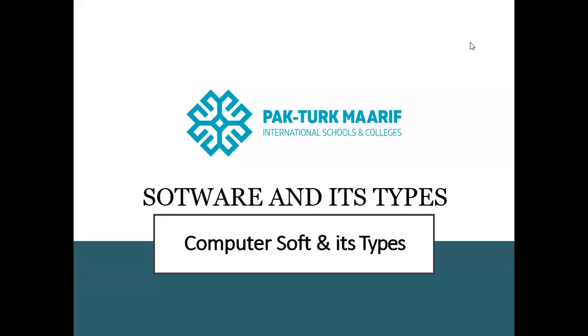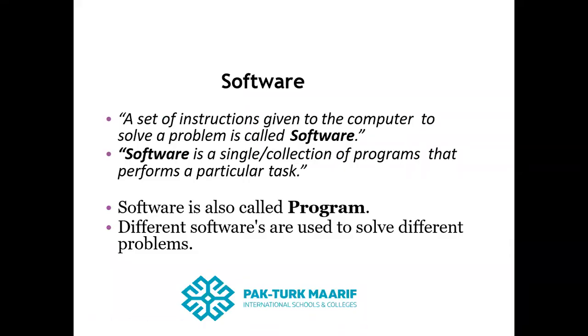Okay, dear students. So today our topic is software and its types, or in other words, computer software and its types. So first we will define what is meant by software. Software is defined as a set of instructions given to the computer to solve a problem.